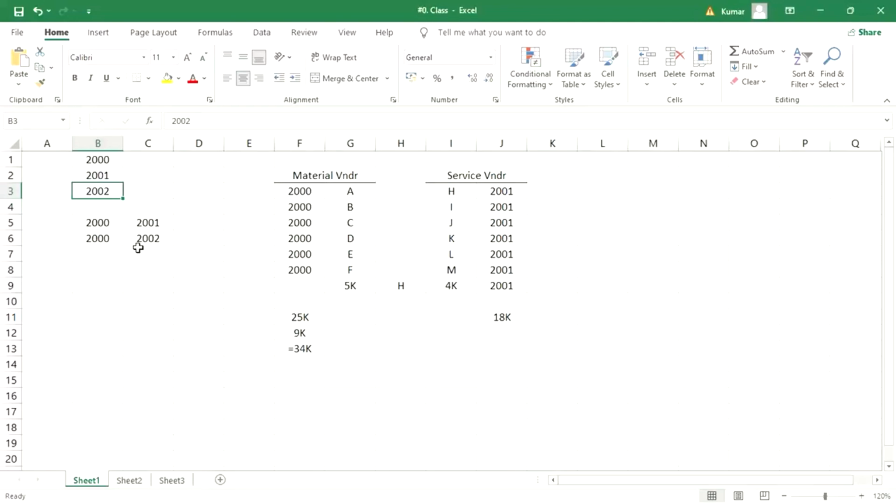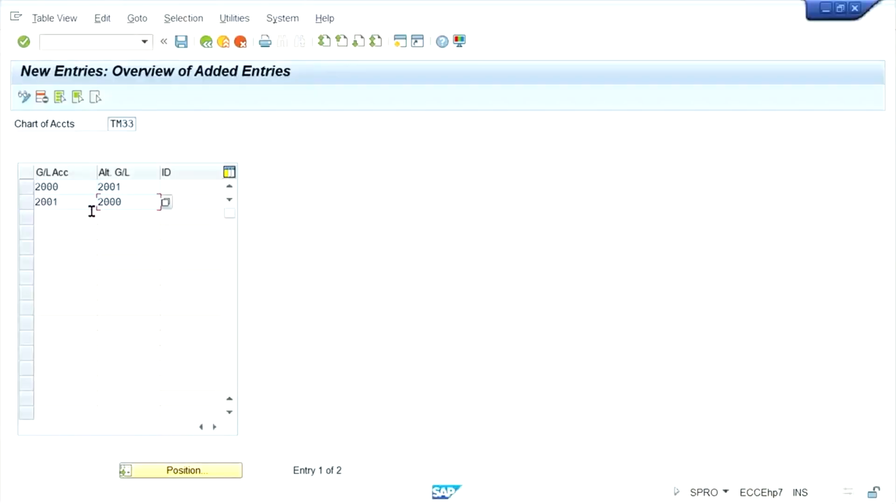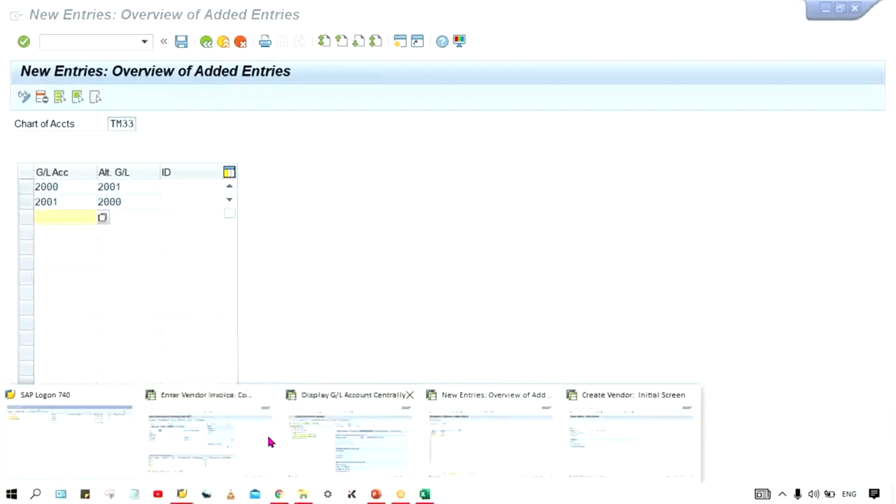So likewise, multiple reconciliation accounts doesn't mean that 40 or 50 reconciliation accounts will be there, guys. Reconciliation accounts means a small number will be there, either 2 or 3, right? This is how it is going to happen. So here we have assigned it, you save it. Now this time, what is happening?